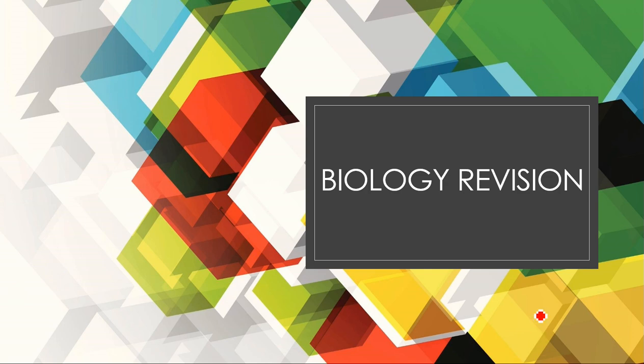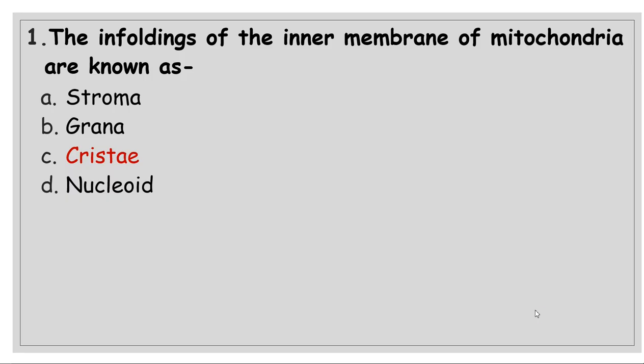In today's lecture, we will discuss the questions which were given to you in your various tests. Here, the very first question is, the enfoldings of the inner membrane of mitochondria are known as. They are known as cristae. The inner folds of the mitochondrial membrane is called cristae.